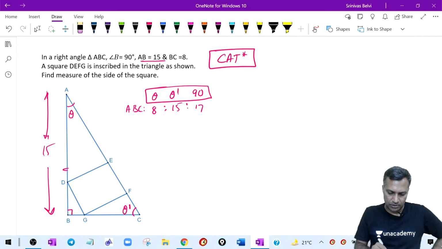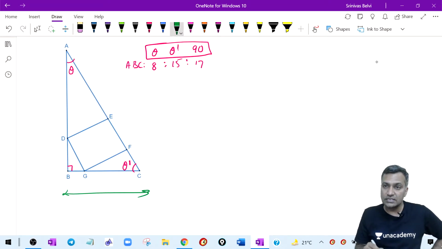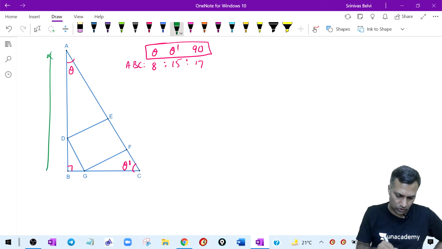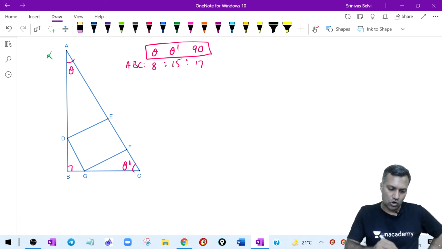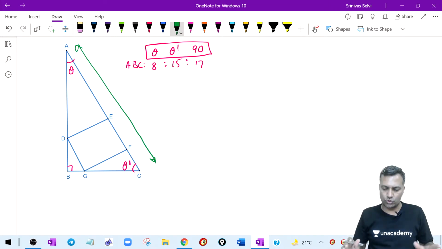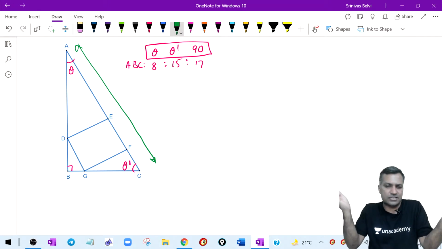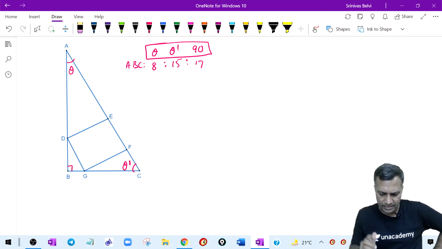There are multiple ways to approach this particular question. You can take anything as a reference. Let me take the bottom side here as the reference. Let me work on the bottom line. What is the other way to work on this question? You can work on this particular line. These are the two most suitable ones. You may say, no sir, I want to complicate it a little bit, you can work on this line also. There are three ways to approach this question. You can take any of the boundary lines and work. Bottom is easy, therefore I'm taking bottom here. Any other is also fair enough.